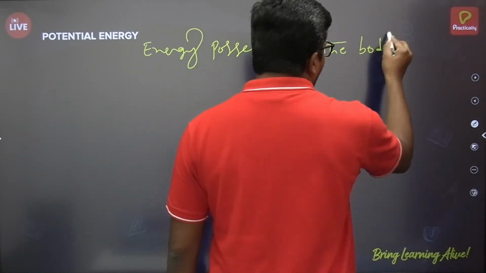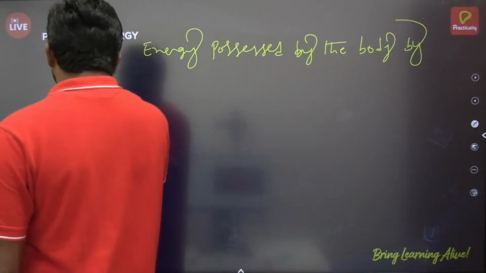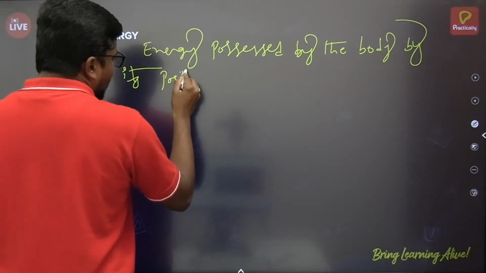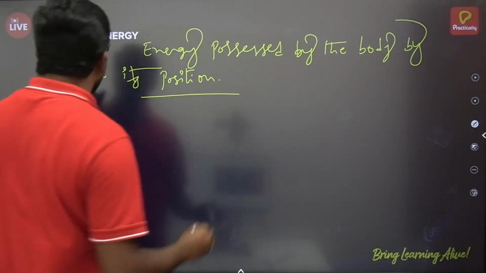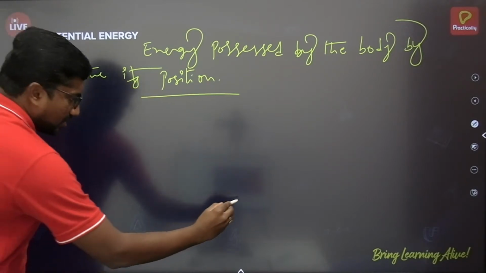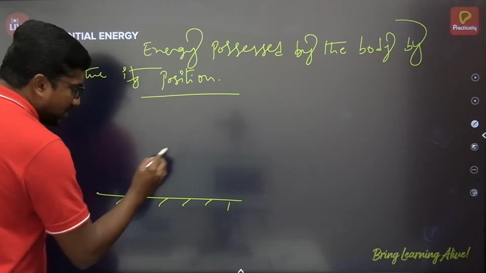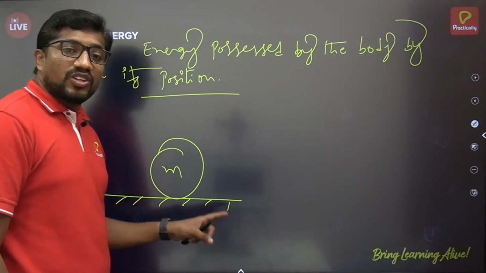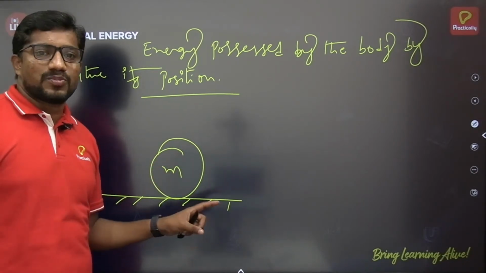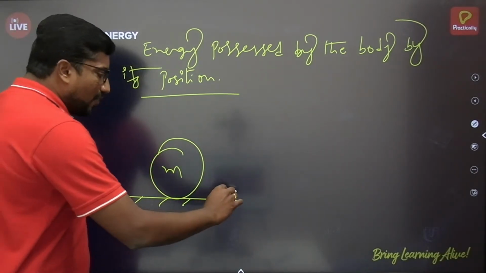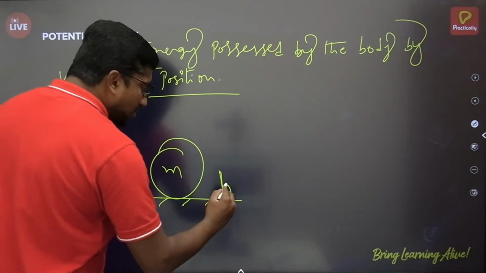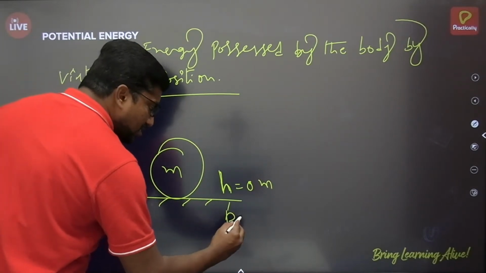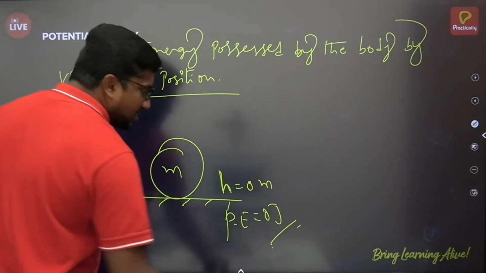Energy possessed by the body by virtue of its position is called potential energy. Suppose an object is lying on the ground. With respect to the ground, the reference point is very, very important here. With respect to the ground level, the height at which the body is located is 0 meter, so the potential energy possessed by this object with respect to the ground is 0 joule.